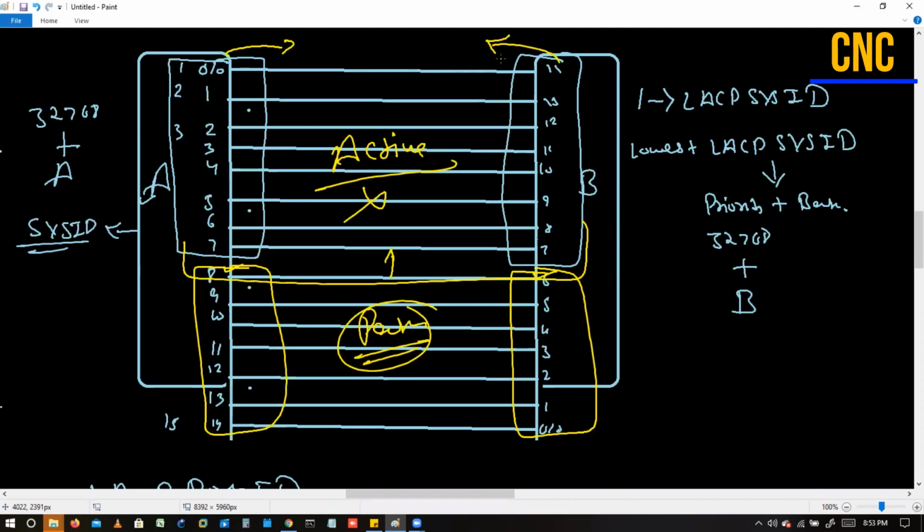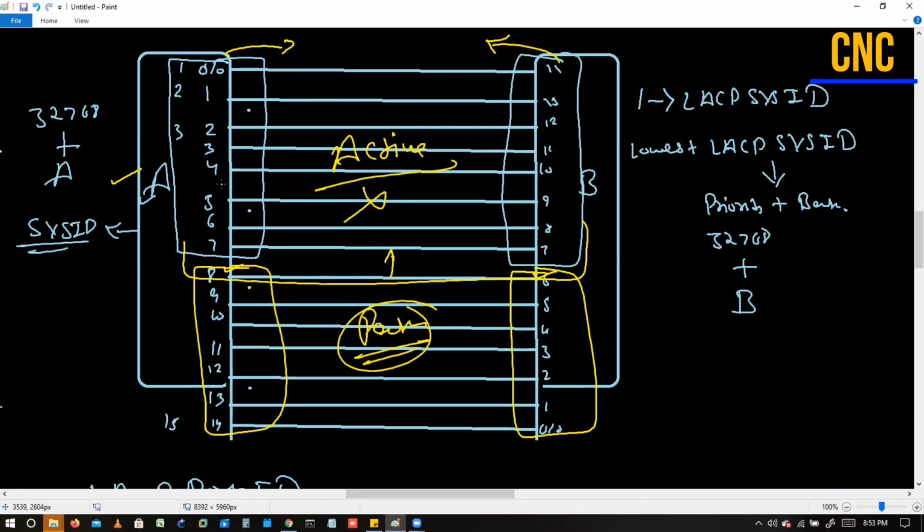Suddenly, if I connect the lowest port number, will it change the election process? Basically, let's say they are doing the election, Sudarshan. First of all, we have the election for the LACP system ID. So A is the winner. Now A will do the election for the port ID. So the lowest 8 ports will be the winner, and these ports will be active then.